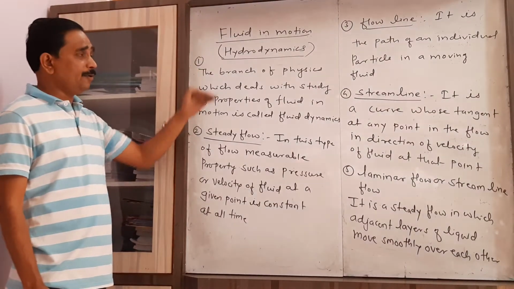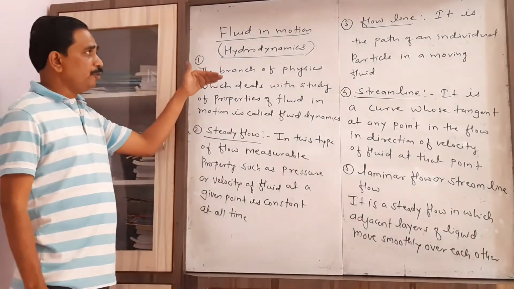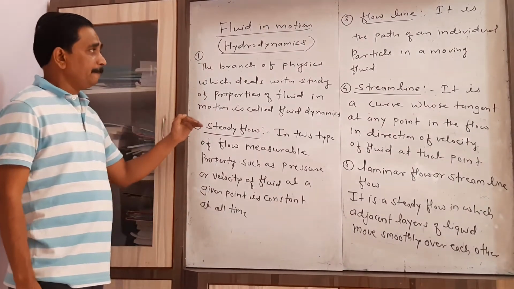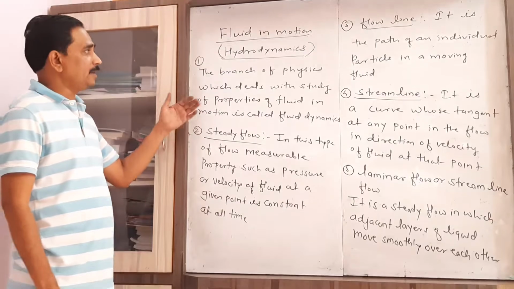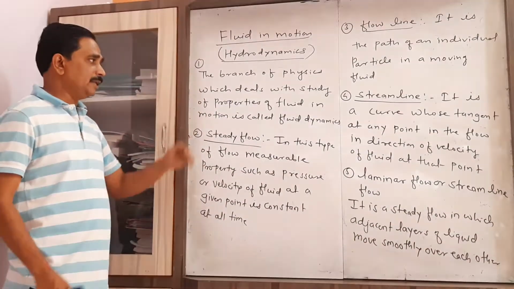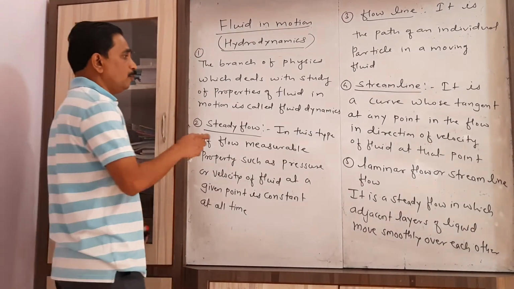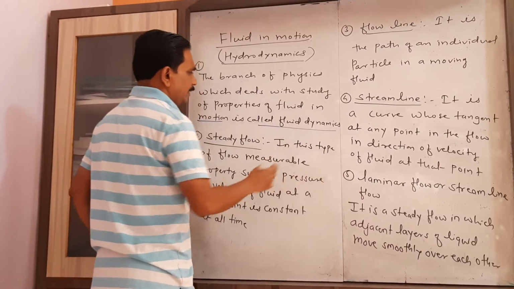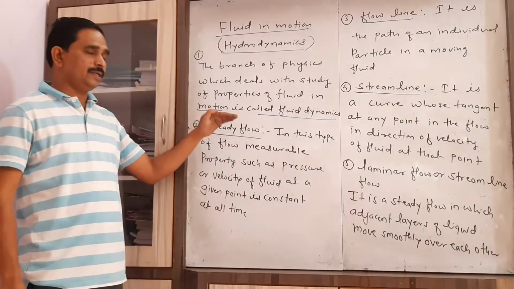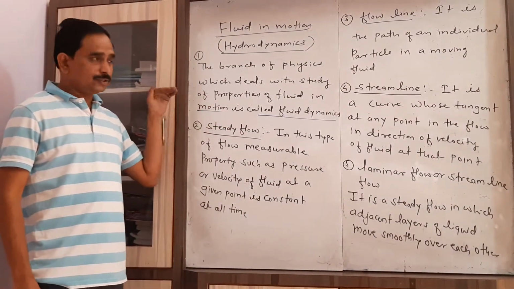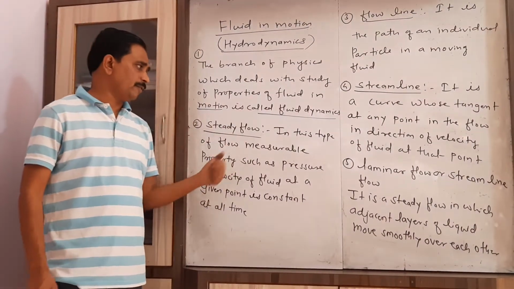that is the hydrodynamics. So here you have to consider the first point, that is what do you mean by hydrodynamics. It is the branch of mechanics, because mechanics is the branch of physics, so that's why I write here: the branch of physics which deals with the study of properties of fluid which is in motion, called as hydrodynamics. This is just for your knowledge. What do you mean by hydrodynamics? This is the branch of physics which deals with the study of properties of fluid which is in motion, that is called fluid dynamics.